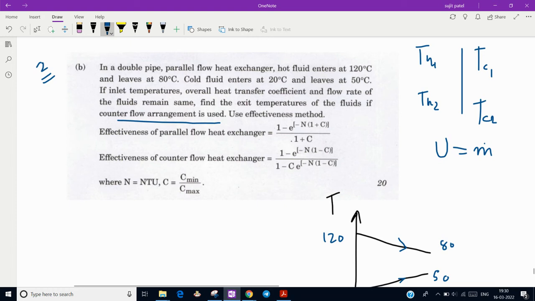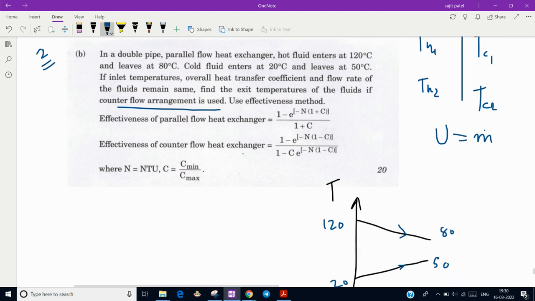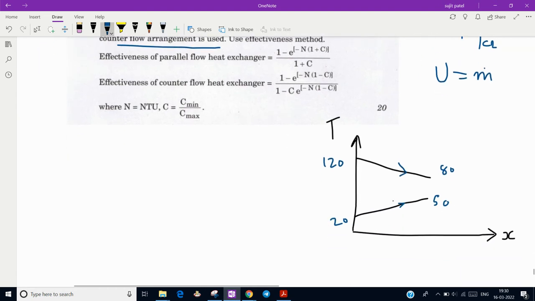Use the effectiveness method. So what this question says: initially the double pipe heat exchanger is a parallel flow heat exchanger, and these are the results of inlet and outlet temperature. But the inlet temperature of hot fluid and inlet temperature of cold fluid remain the same, U will remain the same, the mass flow rate will remain the same, and heat capacity of both the fluids will also remain the same. So if we change this configuration from parallel to counterflow, then what will be the exit temperature for hot fluid as well as cold fluid?